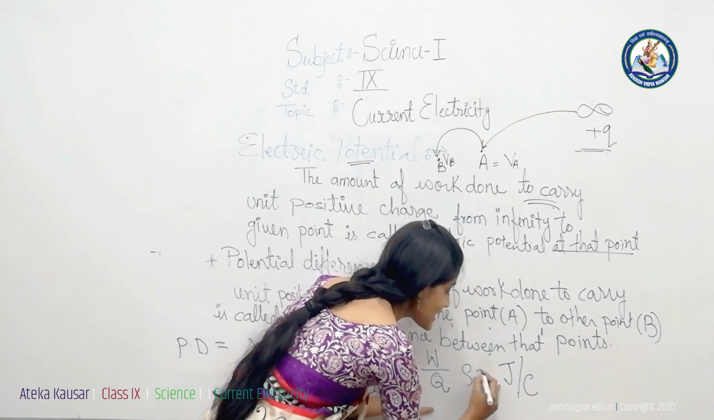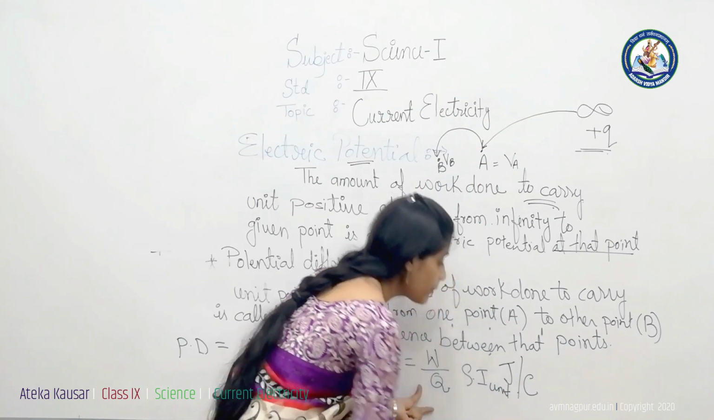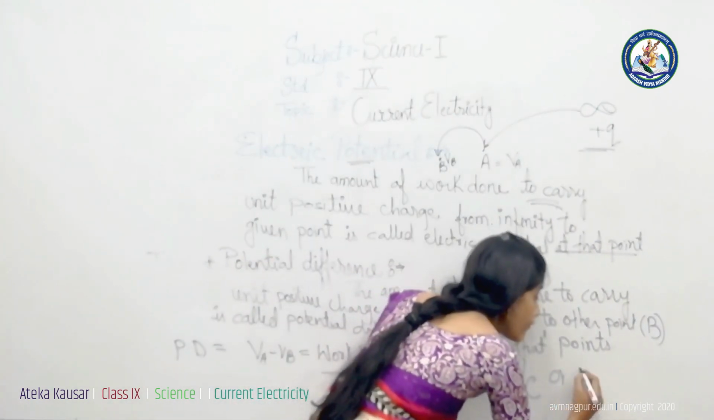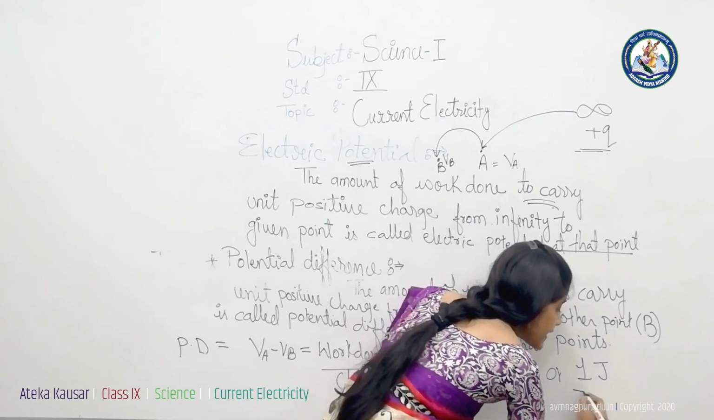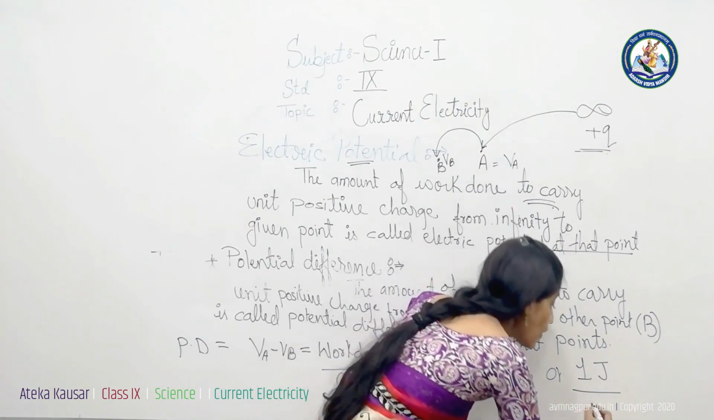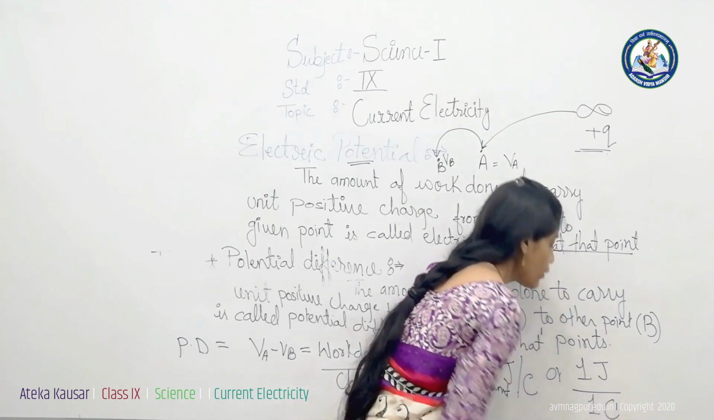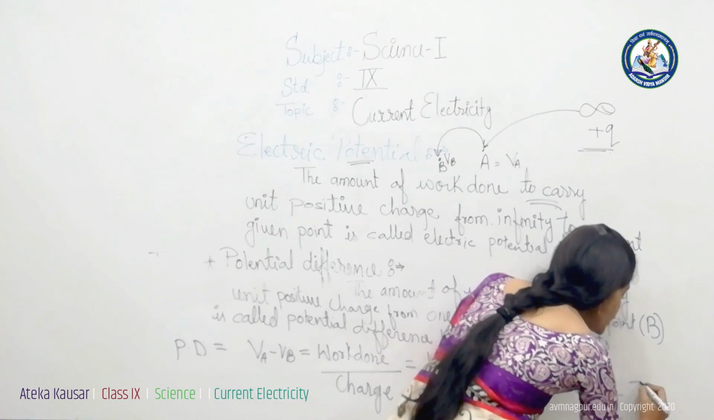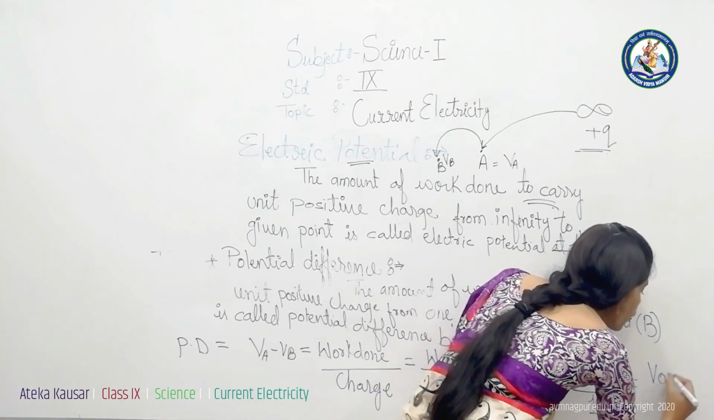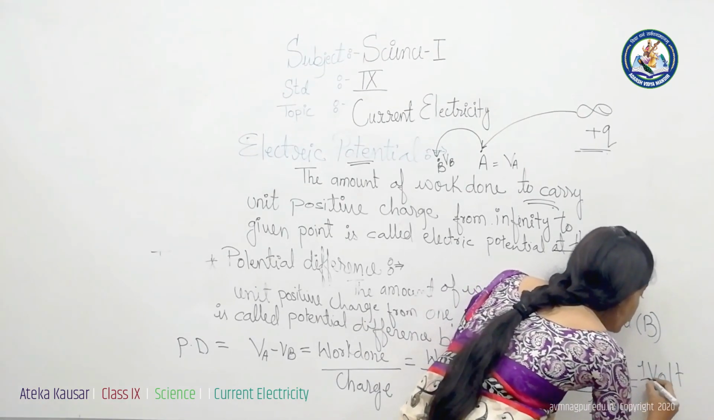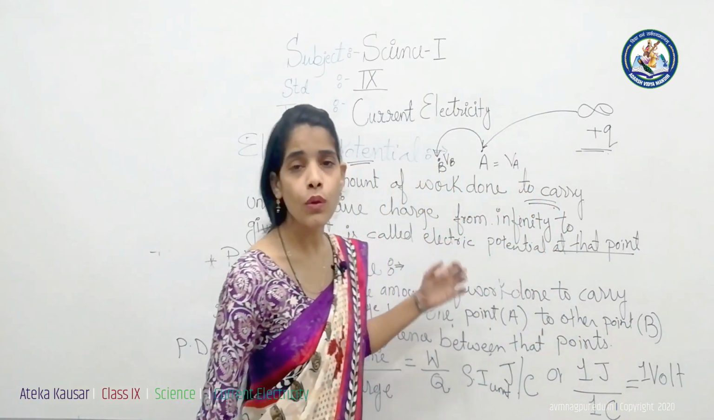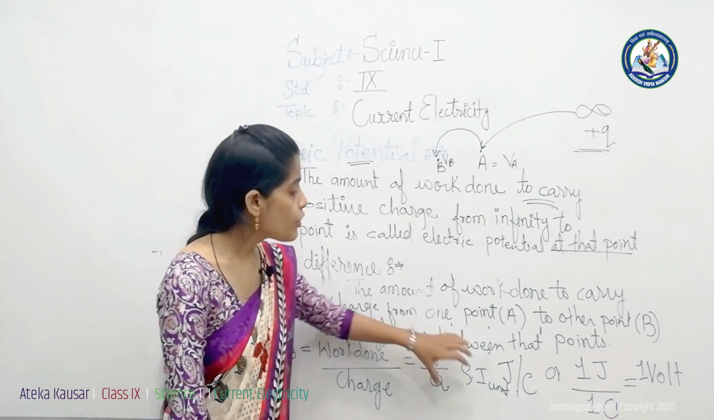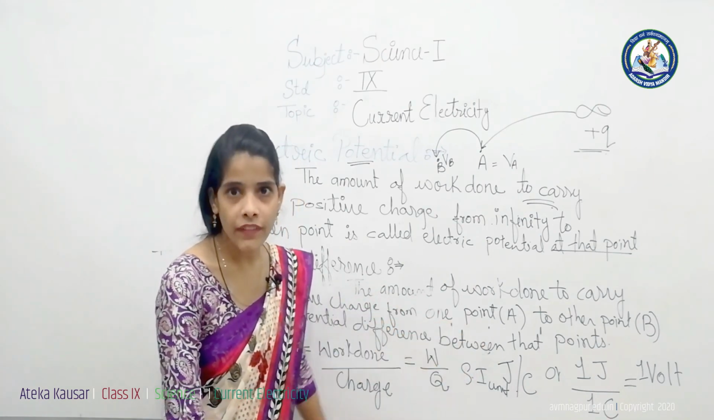Therefore, the SI unit of electric potential is joule per coulomb, or if 1 joule of work is done to carry 1 coulomb charge from infinity to a given point, then the potential is 1 volt. And what is volt? The first scientist who constructed the dry cell is Volta, and the unit is given in honor of that scientist.